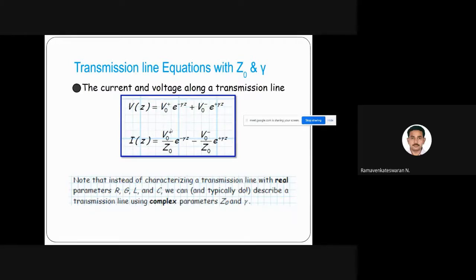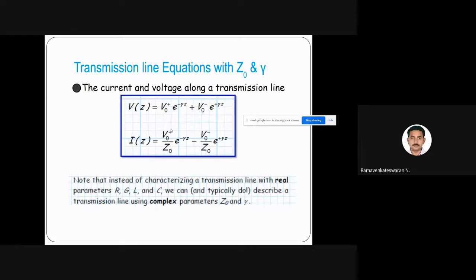The second equation, with the same analogy: V by Z, like V by R, is nothing but current. So I naught plus e power minus gamma z, minus V naught minus by Z naught e power gamma z. Because of the negative sign, the current will be opposite. Same voltage and current, same analogy. So this is the founding equation for the transmission line. Now we can slowly go into a little more detail.